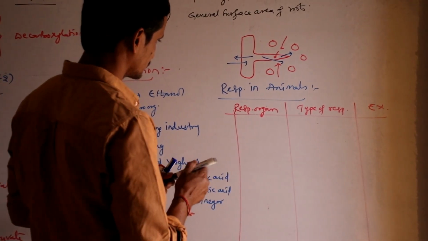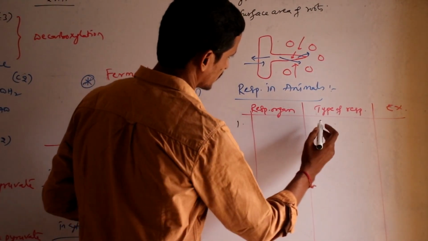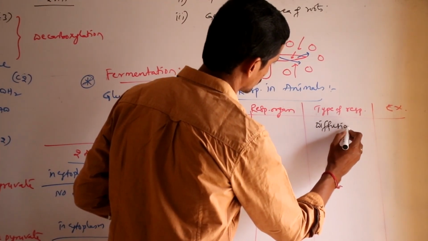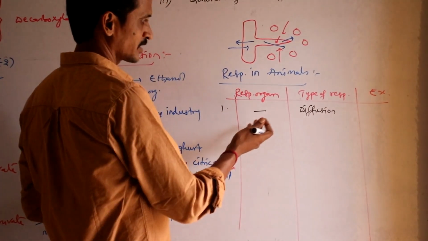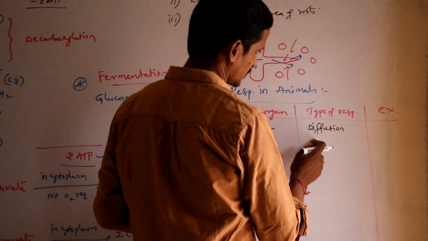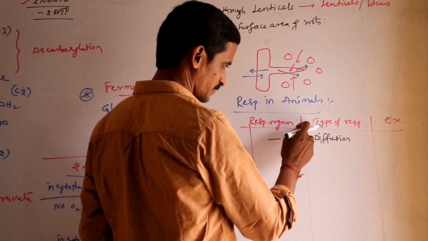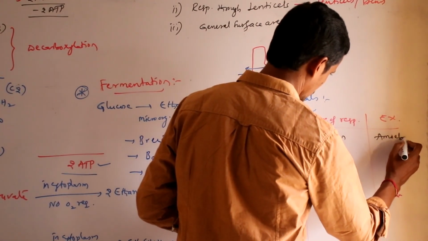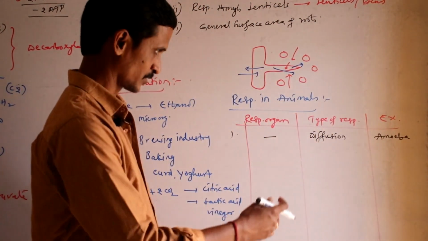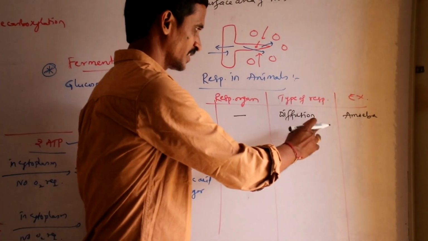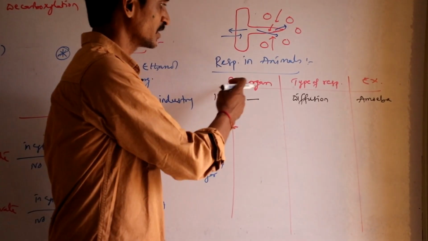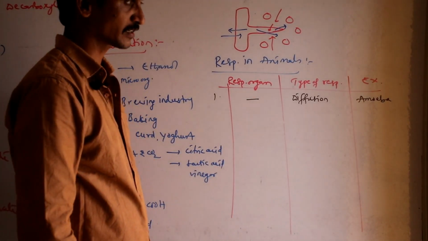Okay. So first one, in unicellular organisms which exhibit their respiration through a process called diffusion, there is no specific respiratory organ. They exhibit the process of respiration through diffusion. A better example is amoeba. So unicellular organisms respire with the help of a process called diffusion. There is no specific respiratory organ.